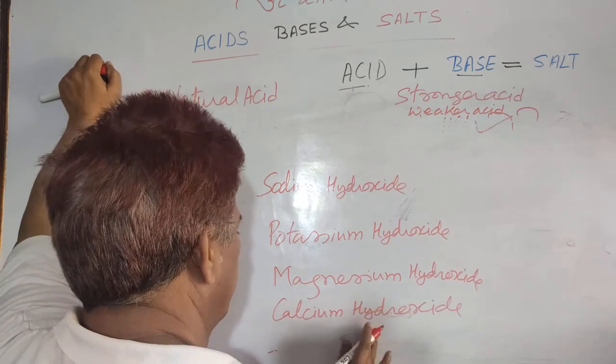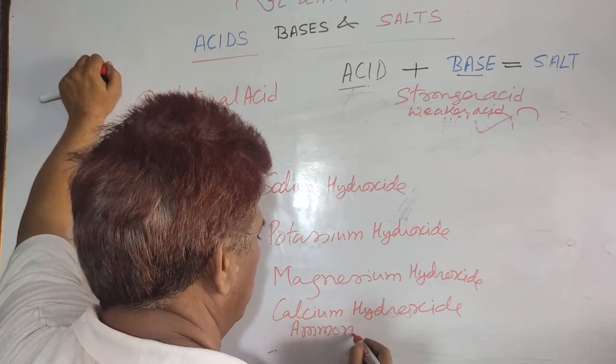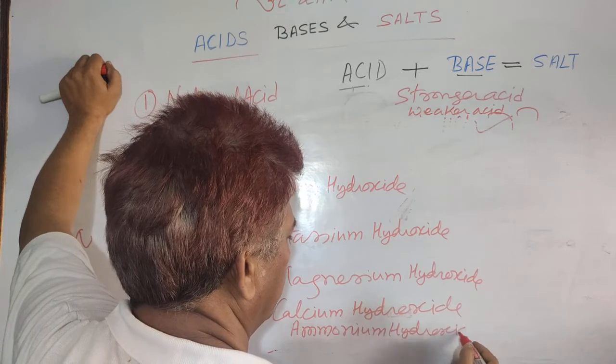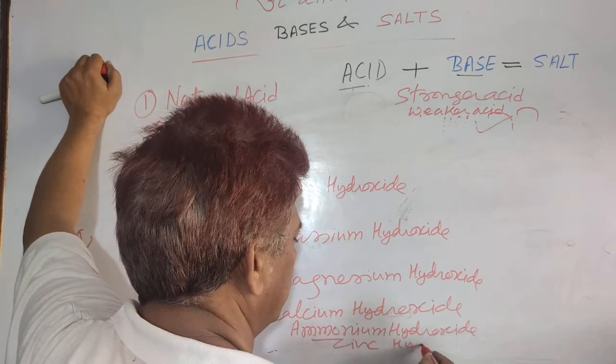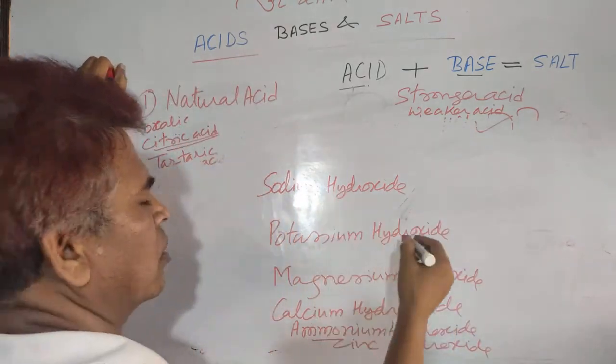You take a few more examples like ammonium hydroxide and zinc hydroxide. You also write the formula of these compounds.